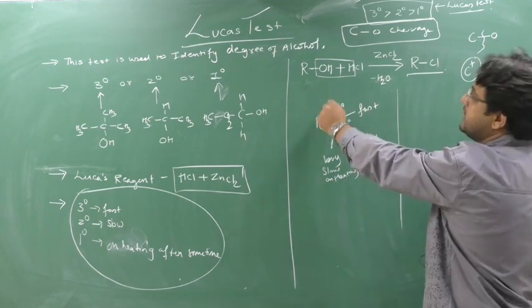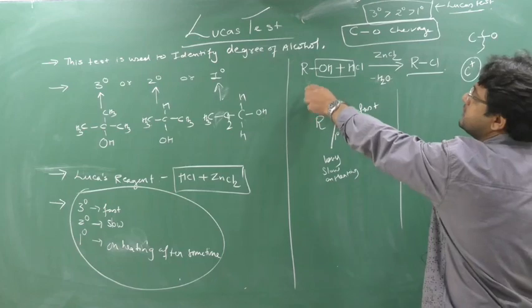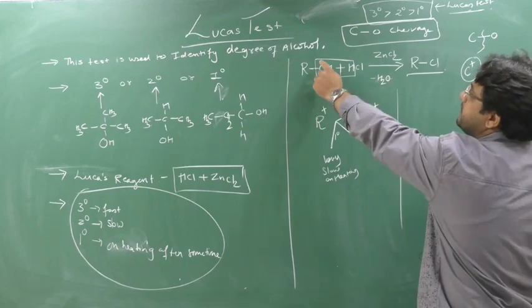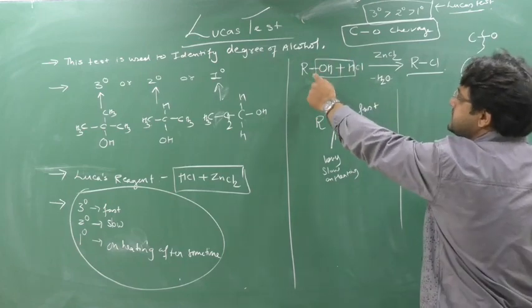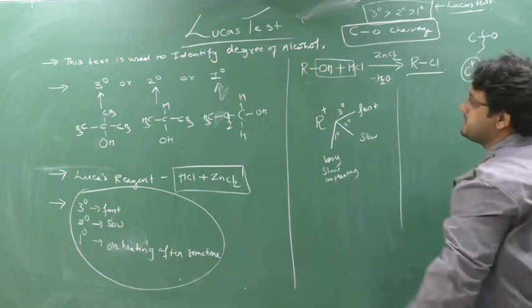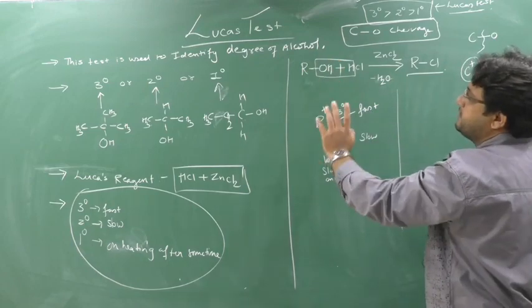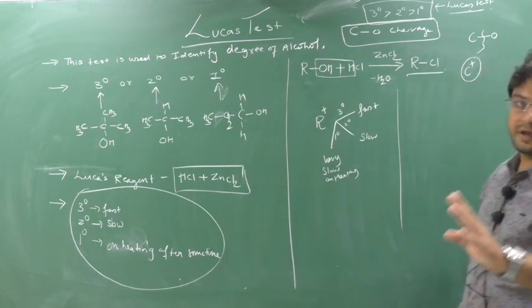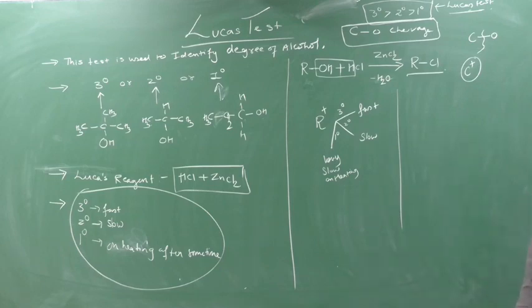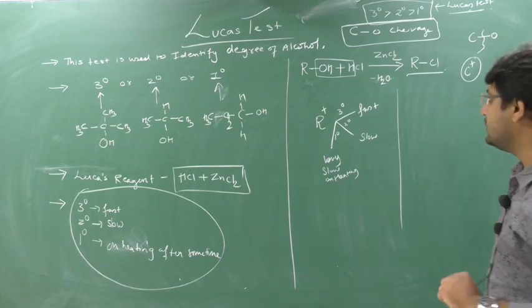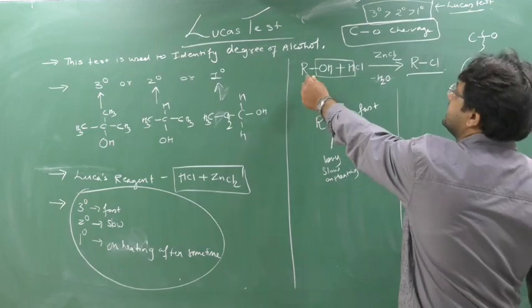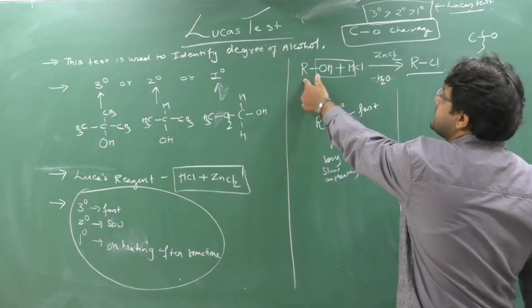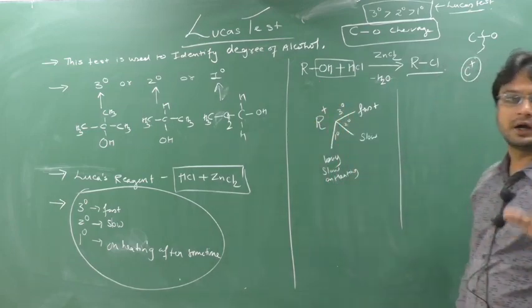The competition points. First of all is C-O cleavage. Understood why C-O cleavage? If your OH is coming out from here, and this R is nothing but C, it means this cleavage is C-O cleavage. So the Lucas test is an example of chemical properties of alcohol involving C-O cleavage. Point number 2: when C-O cleavage takes place, the formation of carbocation will occur.